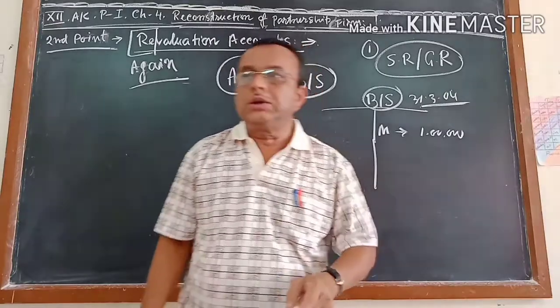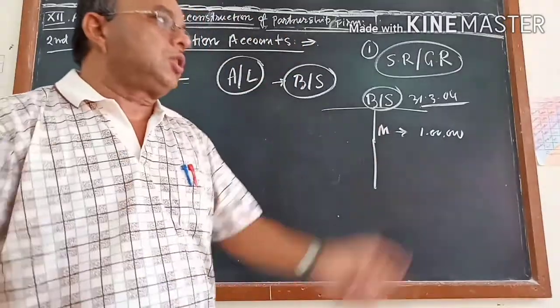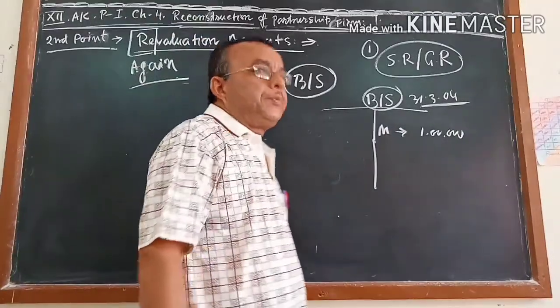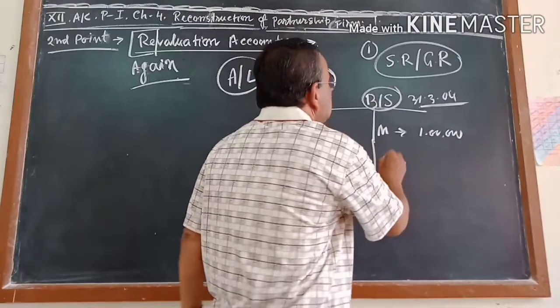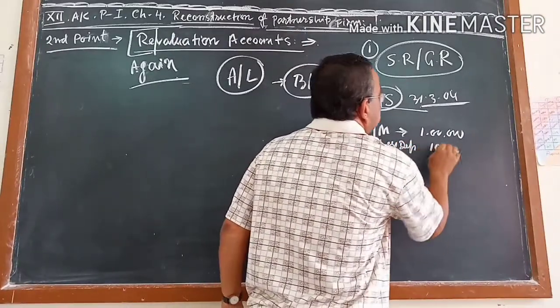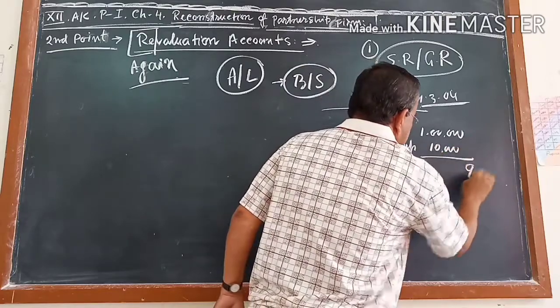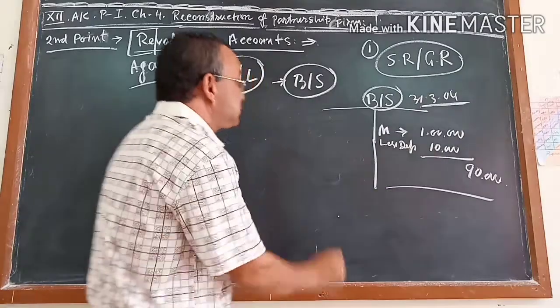You know that every year you are using the machine. Whether you use it or not, you have to calculate depreciation according to the Companies Act 1956. Suppose the depreciation you are deducting is 10%, which comes to 10,000, so the machine comes to 90,000. This is the balance sheet of 31st March, year 4.